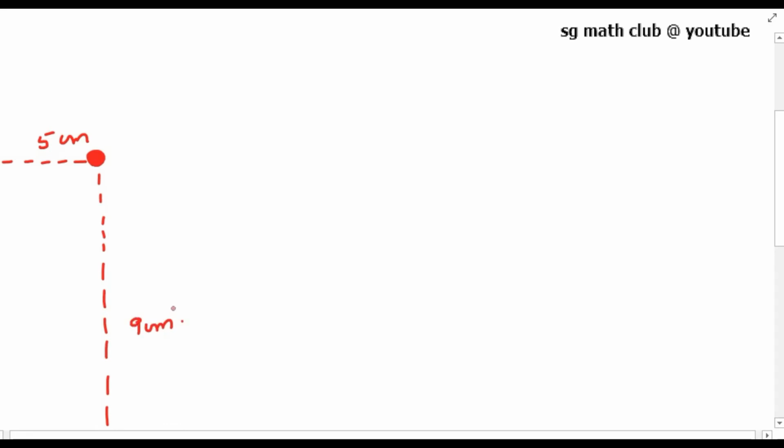So now we know exactly where the dot is. So this simple idea has far-reaching consequence and has given rise to a very important branch of mathematics which is known as coordinate geometry.